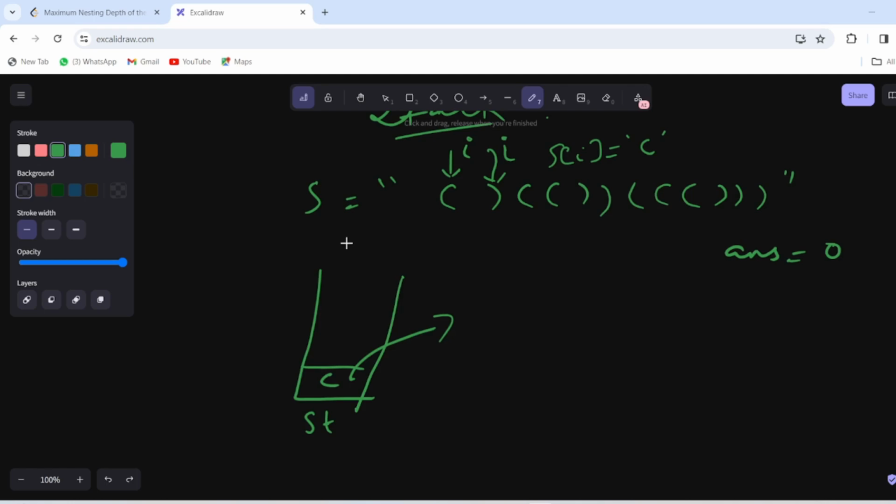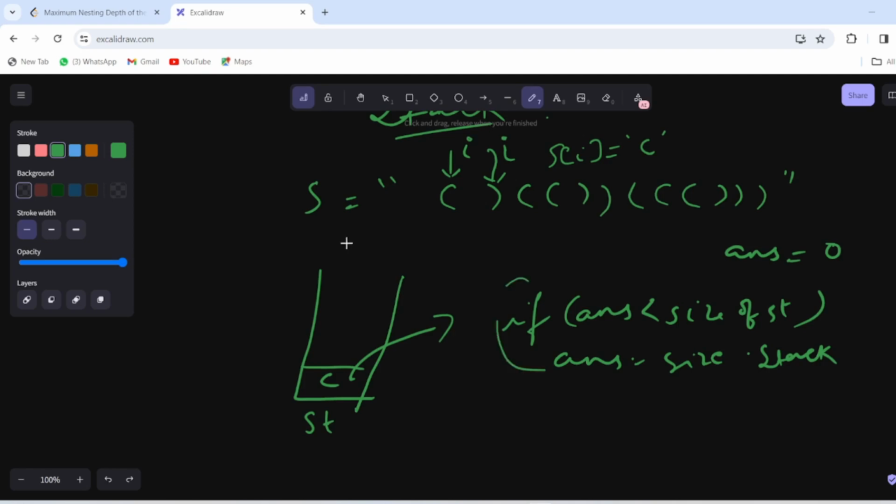But before that, check if our answer is less than the size of stack st, then put answer equal to the size of the stack. So why have we done this?